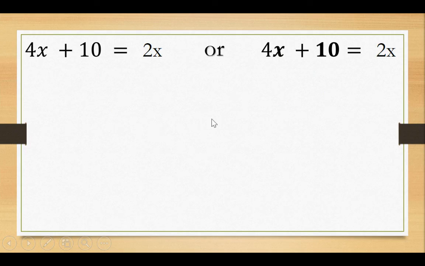Now, you're going to have to choose which one to move. I'm going to work this both ways, and I'm going to show you why it's important to think logically when you're moving this x. So let's work the left side. I'm going to work it one way, and I'm going to work it the other way on the right. So on the left, if I decide to move this 2x, I can do that. Okay, let me draw my line.